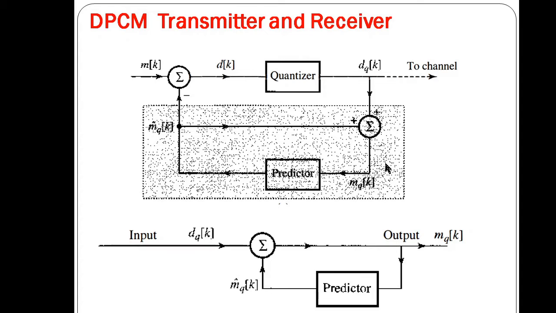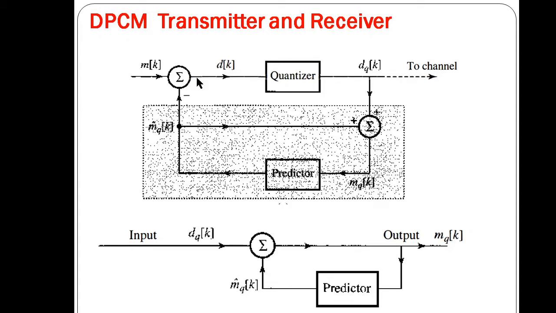So these are the transmitter and receiver of DPCM. We have seen the improved DPCM. In improved DPCM, we are transmitting the difference between the kth sample and its predicted value.